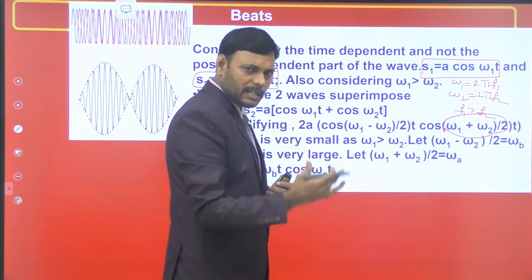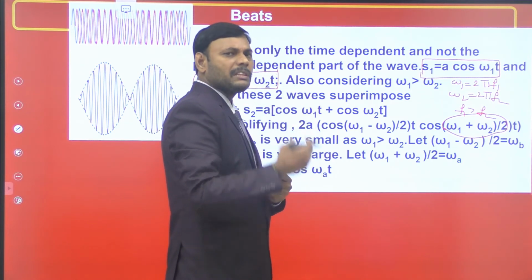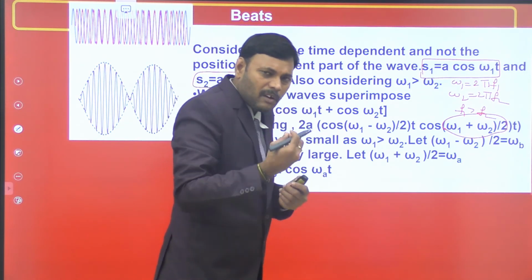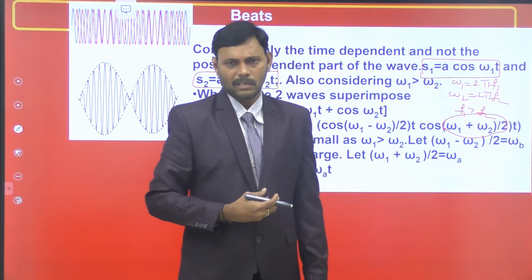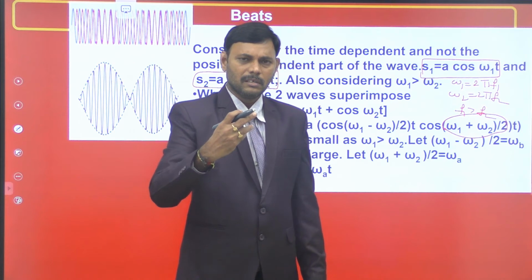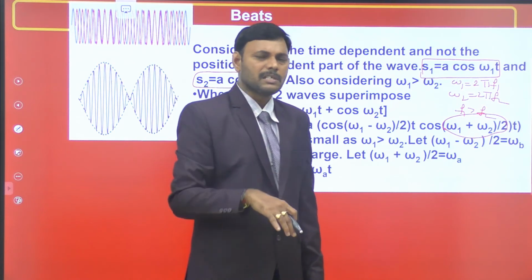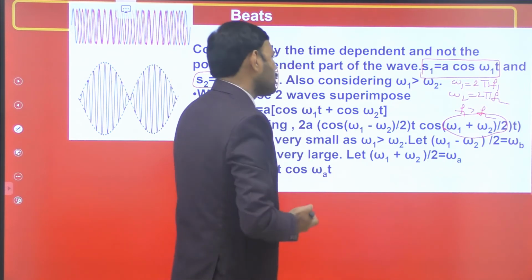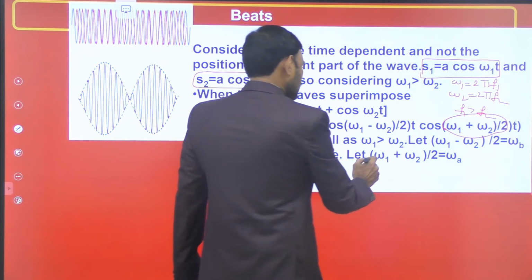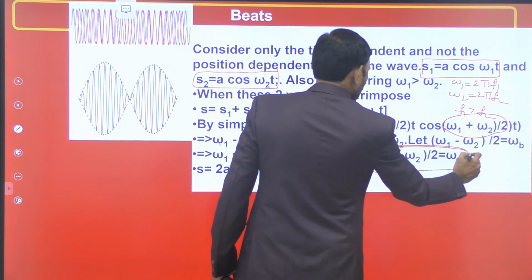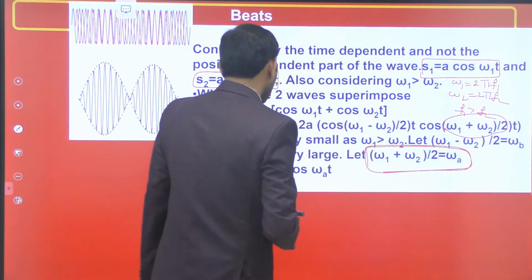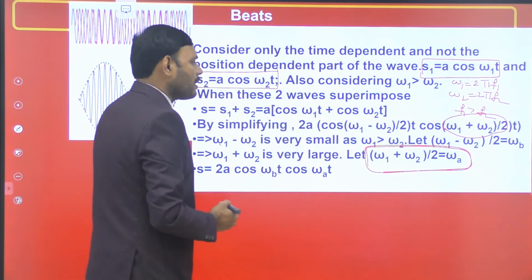We receive a resultant sound wave with a constant frequency. Frequency means the number of oscillations produced in 1 second. So the number of oscillations made in 1 second by the resultant wave is omega 1 plus omega 2 by 2. Let it be the average value. So the average angular frequency is omega 1 plus omega 2 by 2.